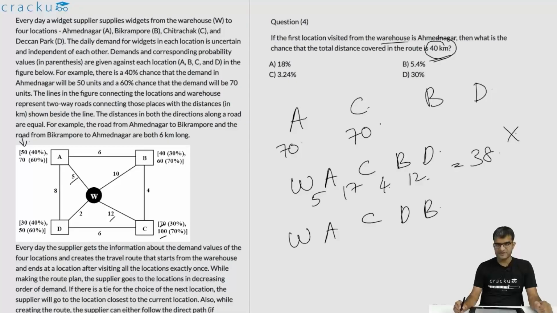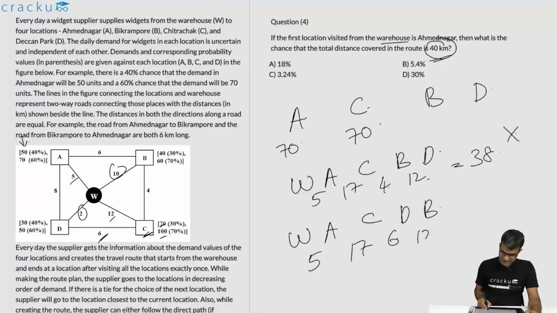We are told that the total distance traveled is 40 kilometers. So the ordering has to be WACDB. So W to A is 5, A to C is 17, C to D is 6, and D to B again will be 2 plus 10, which is 12. This is equal to 40 kilometers. So this is the ordering.